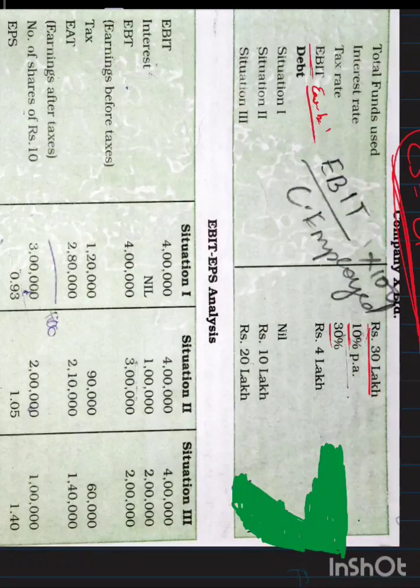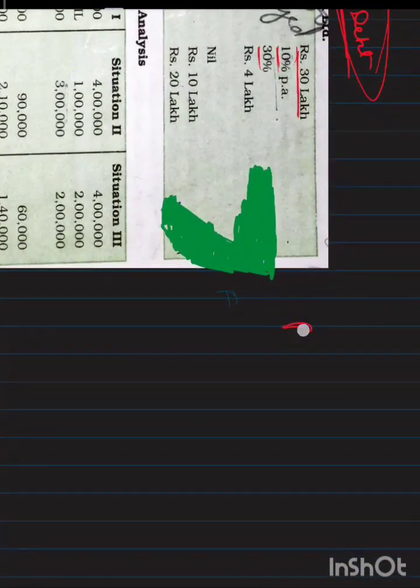In accountancy we have the ROI formula. What is the ROI formula? Return on investment. The formula is profit before interest and tax divided by capital employed. Capital employed is nothing but the amount invested by the partner or a firm.